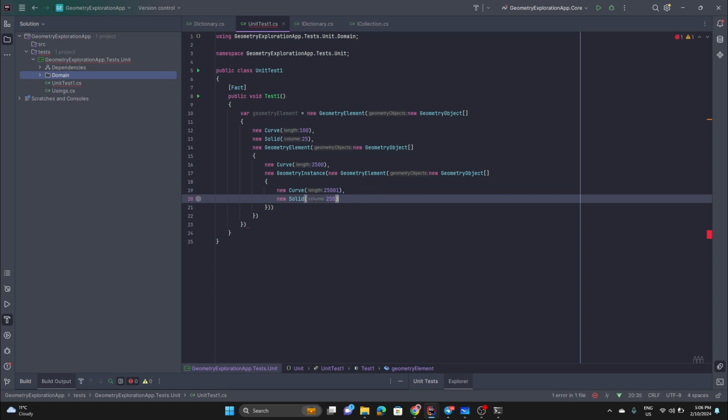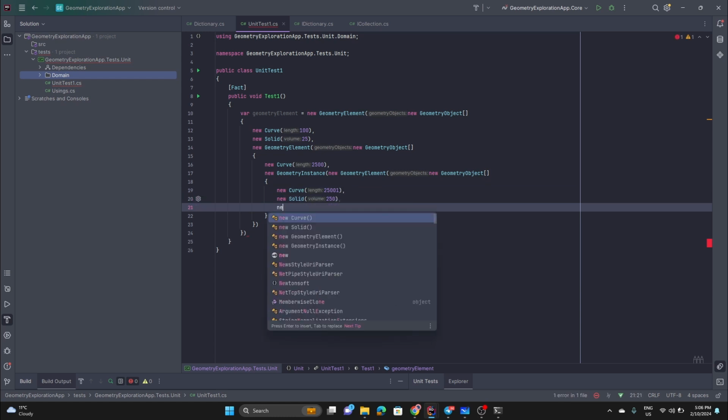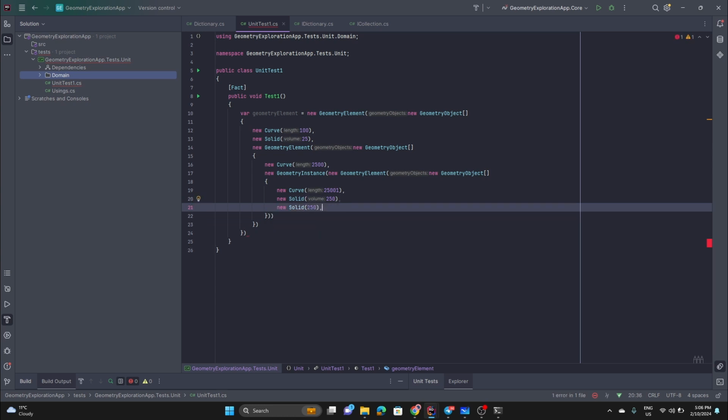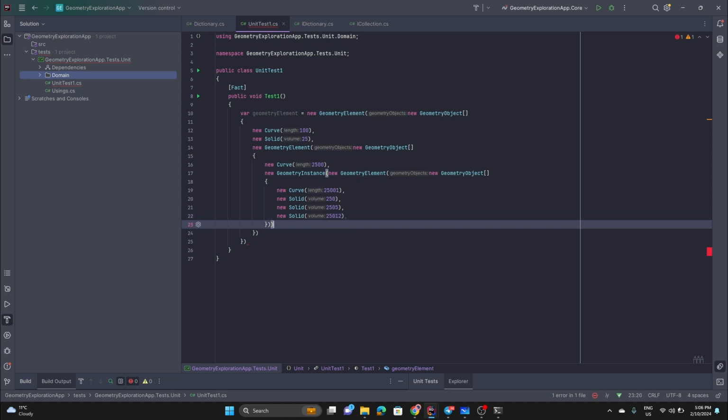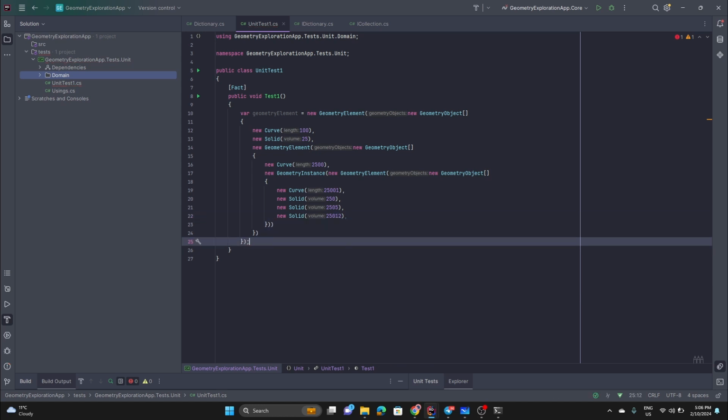Okay, and let's stop with this, for the time being. Let's kind of go like this. I don't care, but that's what we have. And as you can see, we may go on and create this tree-like hierarchy there.